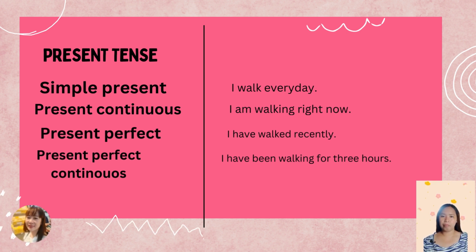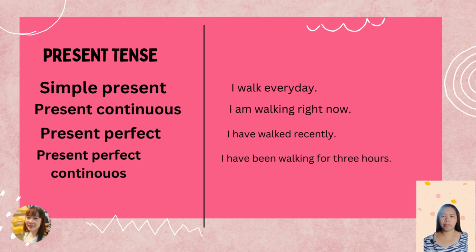Guys, we already know the three categories of tenses, which are the past, present, and the future. Now, I want to tell you that in each category of tense that we discussed, there are also other categories under it. Now, I want to ask you, how many tenses do you know?